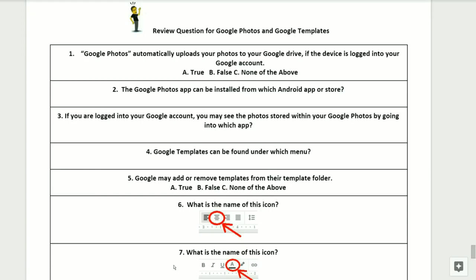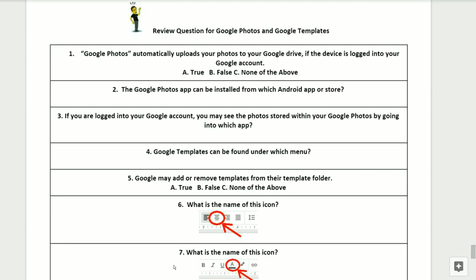Question number 1. Google Photos automatically uploads your photos to your Google Drive if the device is logged into your Google account. Is A, true, B, false, or C, none of the above? Number 2.